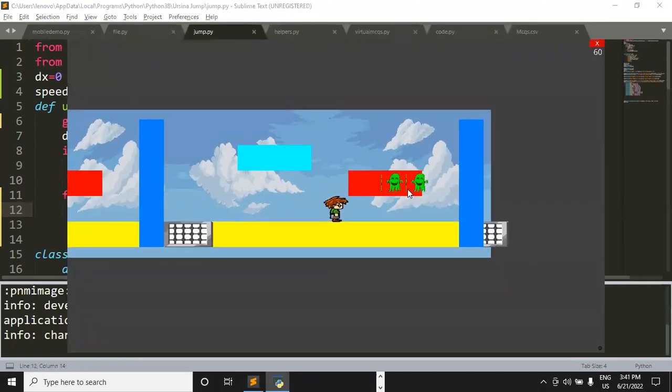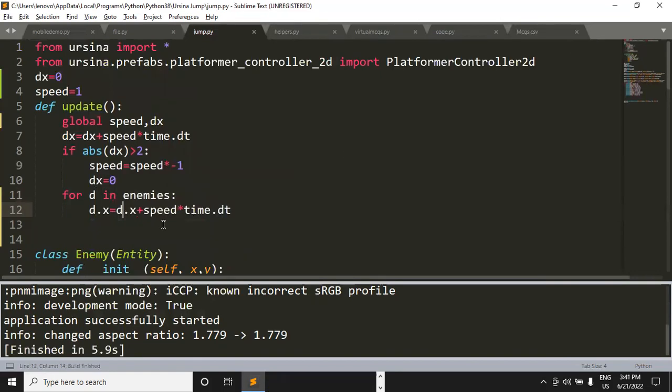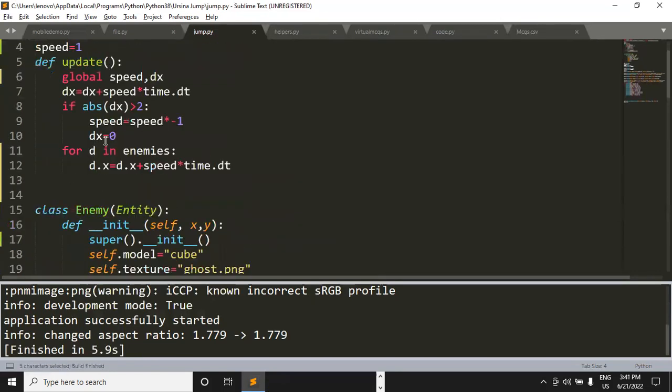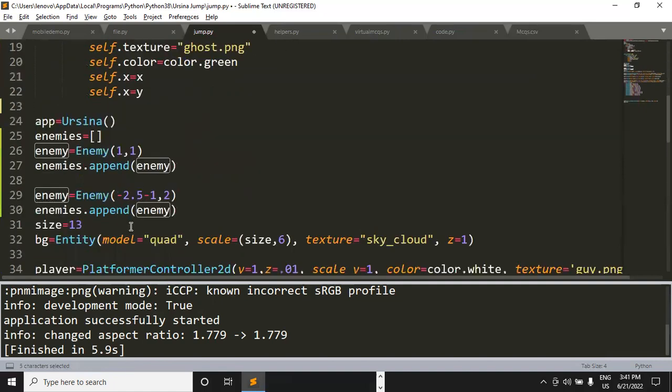So see, the enemies are moving. It's not that if we have used enemy here, then in this for loop we also have to use enemy. It's totally your call. If you want to use some other variable like this, you can definitely do that. So things like that you can do yourself so that you can get a better understanding of each and everything you are learning in these classes. I hope you're getting my point, dear.